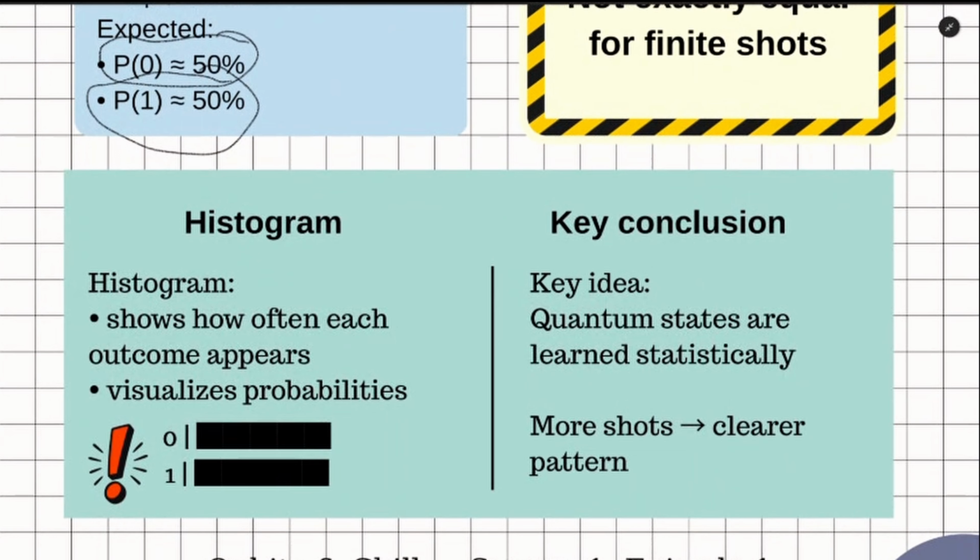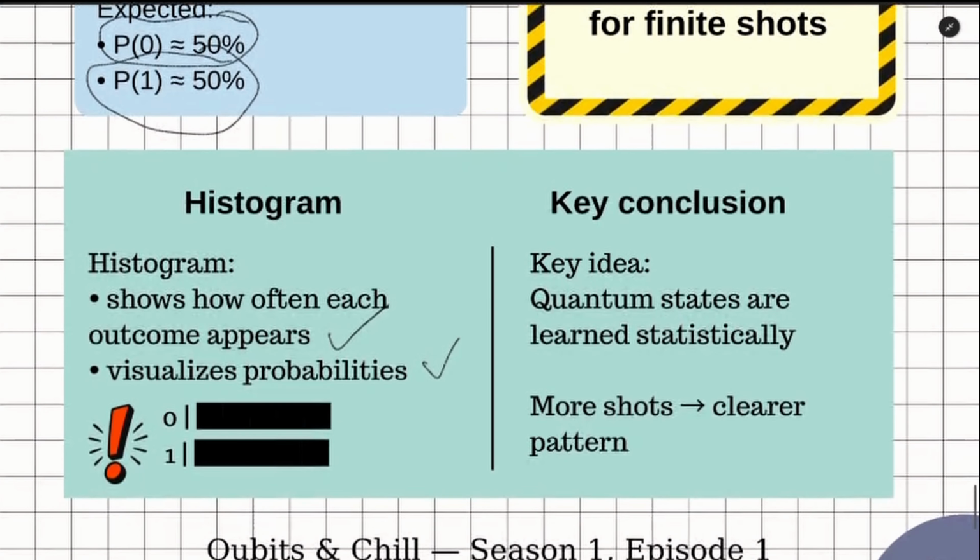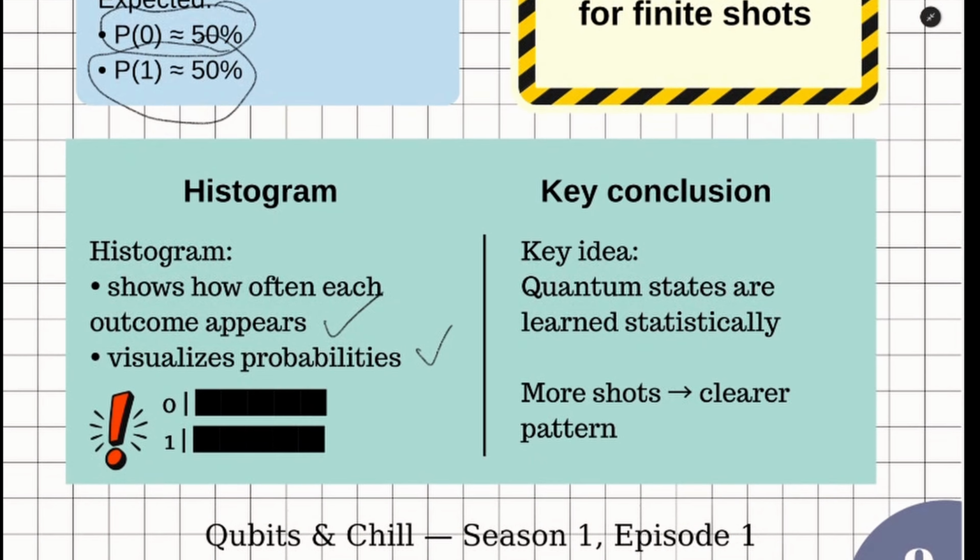We visualize this using a histogram. The histogram shows how often each outcome appears. This is how we read probabilities in practice. At this point, let me be very clear. This level of understanding is enough for practice. You can already build circuits, run simulations, and interpret results. We are intentionally not doing the full theory yet. In later seasons, we will describe these states mathematically, prove where these probabilities come from, and connect everything to quantum mechanics. For now, this intuition is exactly what you need.